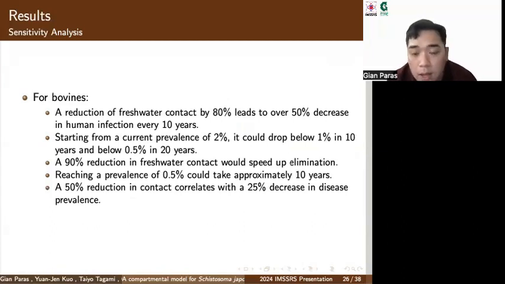years from now. Reducing the contact between bovines and water by 90% would speed up the elimination even more, and the prevalence of 0.5% could be reached in about 10 years. We can also see that reducing the contact by 50% will reduce the disease prevalence by about 25%. And while this effect could be felt within 10 years, no further significant decrease of prevalence would follow afterwards.